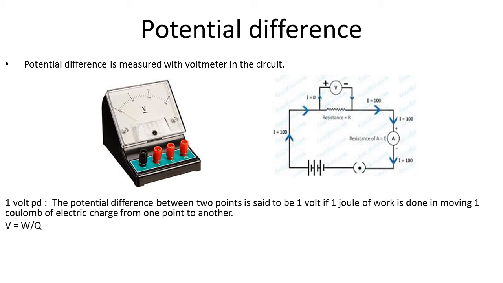So after this, let us discuss what is 1 volt PD. In what case do we say there is 1 volt potential difference between any 2 points in the circuit? For that, let us recall the formula to find out potential difference. Potential difference is equal to work done upon electric charge, right? So we can define 1 volt potential difference as: the potential difference between 2 points in the circuit is said to be 1 volt if 1 joule of work is done in moving 1 coulomb of electric charge from one point to another point.